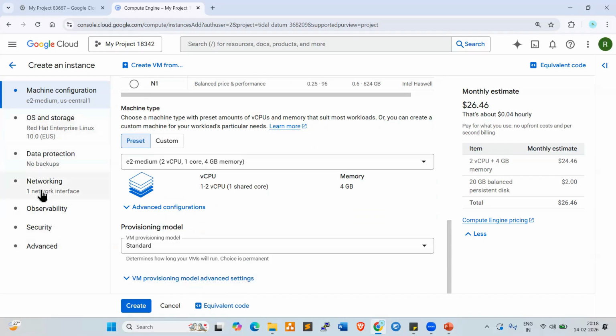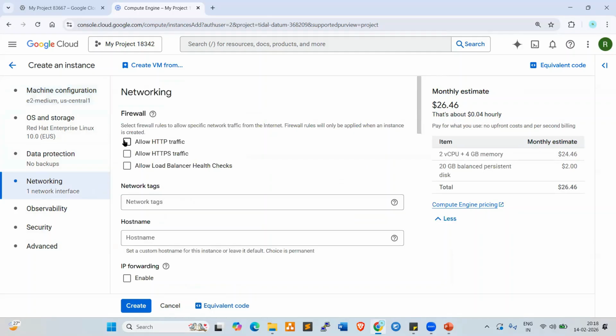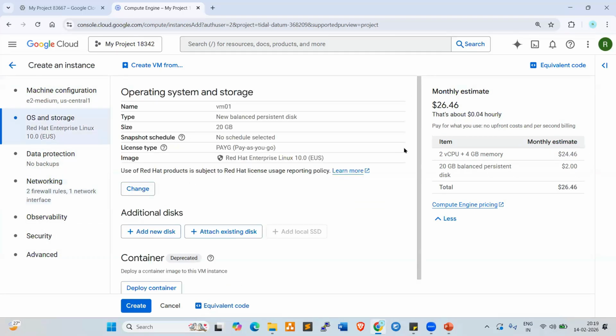Now go to networking here. We need to enable HTTP and HTTPS. These two are required. At least these two we need to select. Okay. And OS we already selected here. Debian only can be used. No need to change. Okay, so now click on create. Click on create first VM. Click on create.